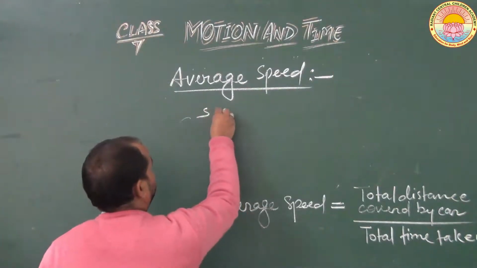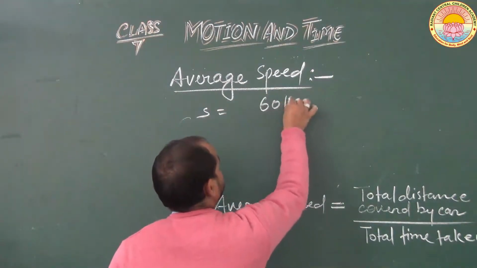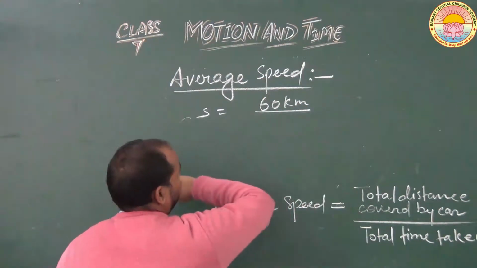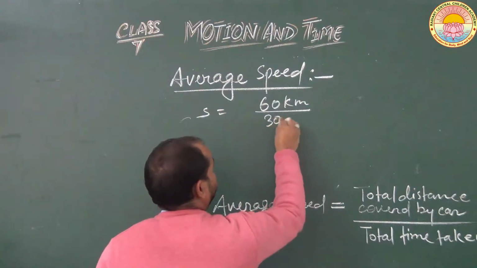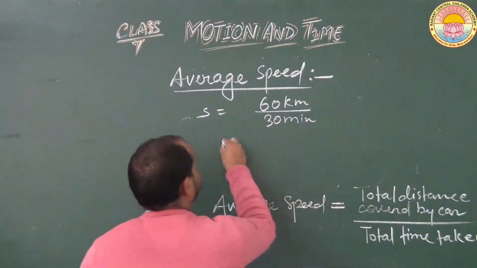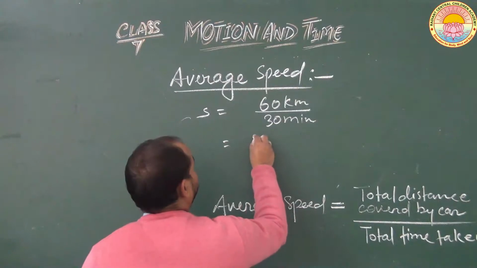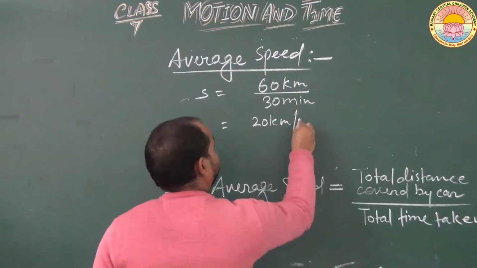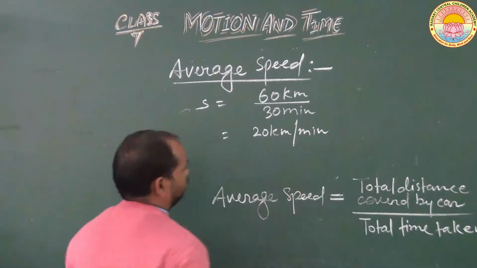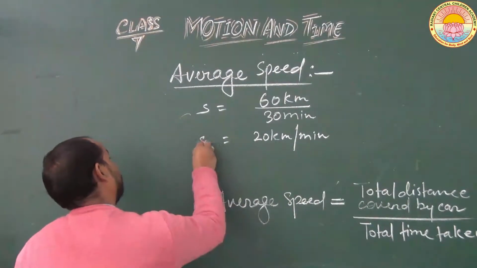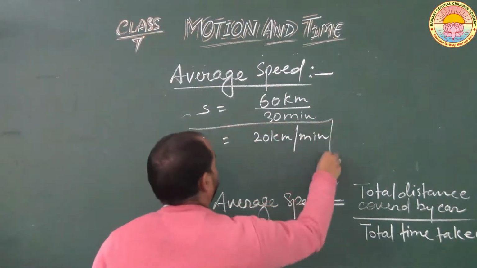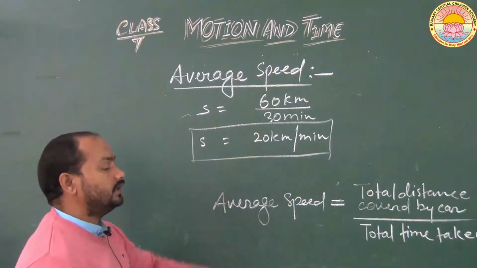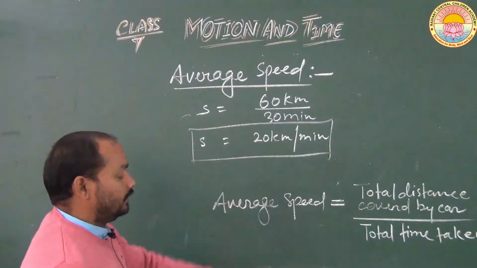Suppose student, the car covers a total distance of 60 km and the total time taken by the car to cover 60 km is 30 minutes. Then the speed of this car will be 20 km per minute. So this is the average speed of the car, 20 km per minute.